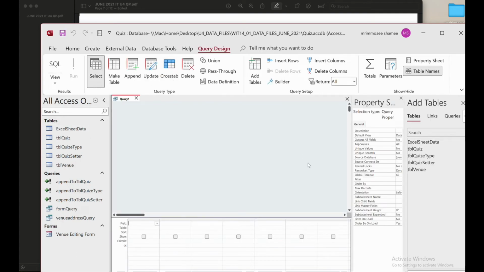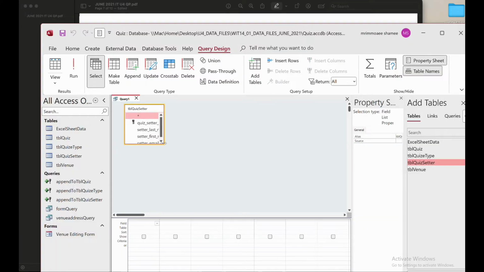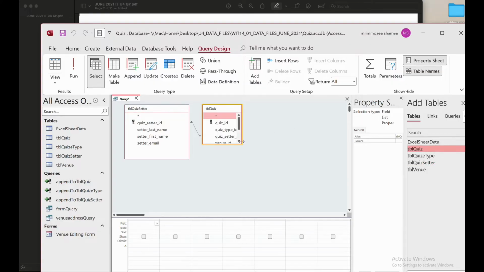We'll get the full name of the setter from the quiz setter table, because inside the quiz setter they have the first name and last name. And if we want to count the number of quizzes, then obviously we need the table quiz. From here we are able to count the number of quizzes.